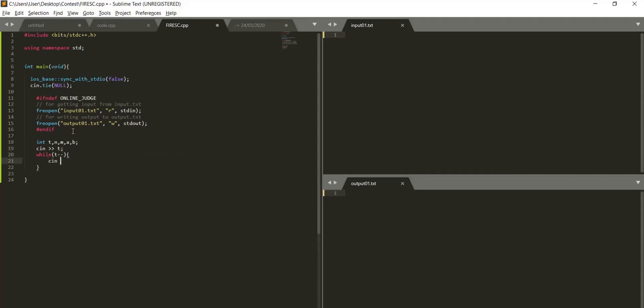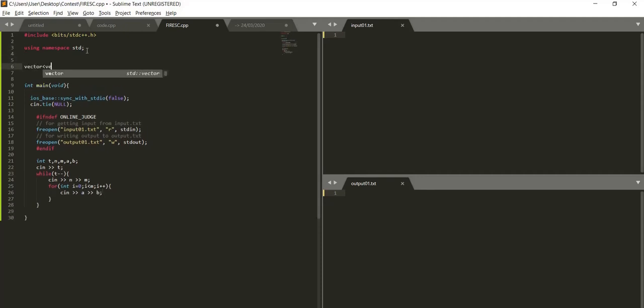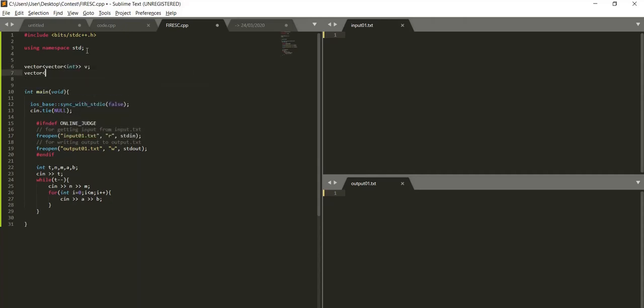So we'll take the nodes and edges. Then for M lines we would be taking the edges, right? So we need to prepare a graph. So the graph would be of the format vector of int, and I'll name it as v, and we also have the boolean array for the visited nodes, right?